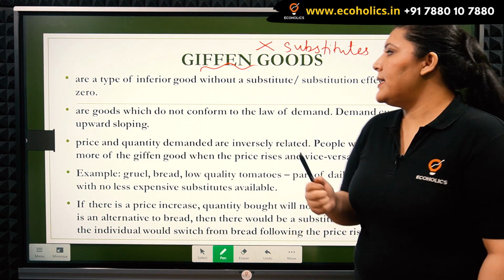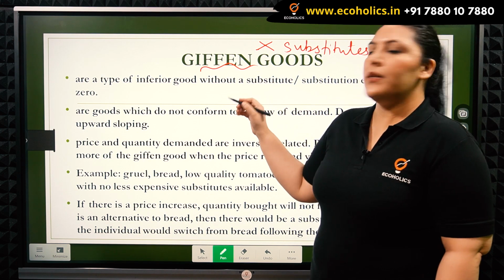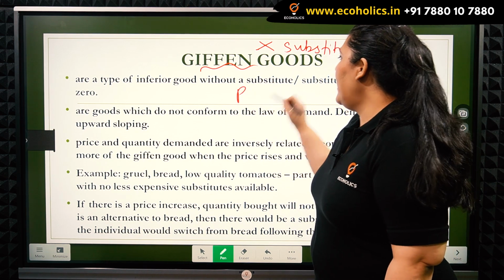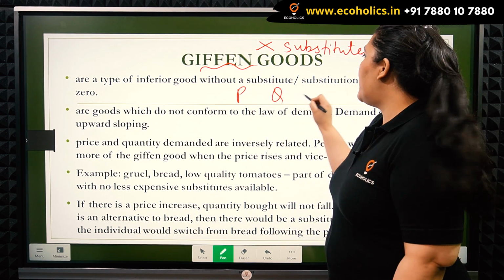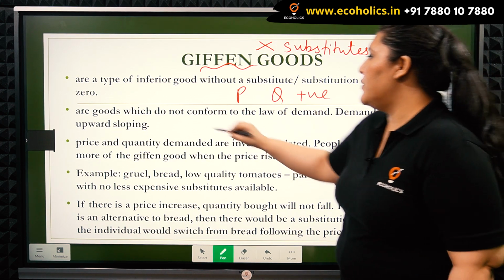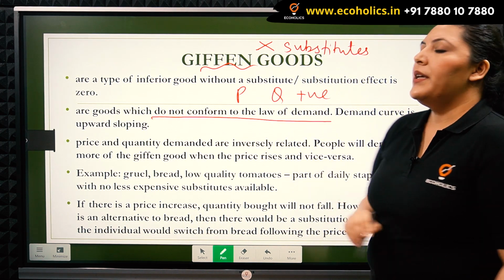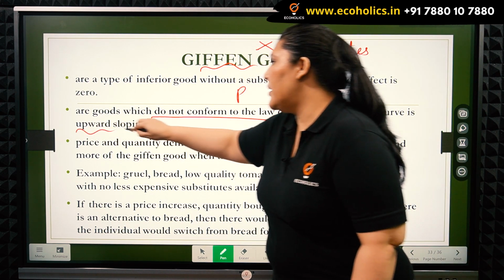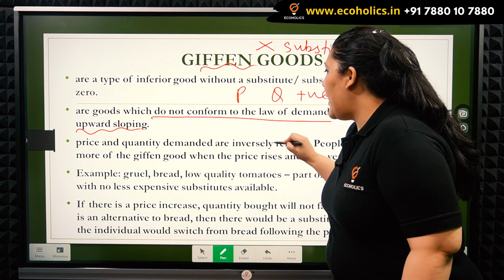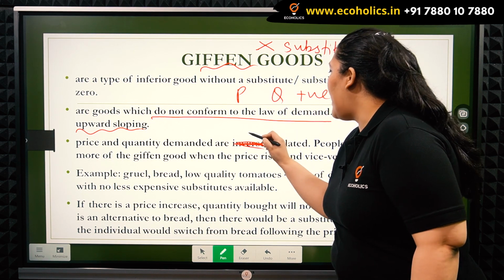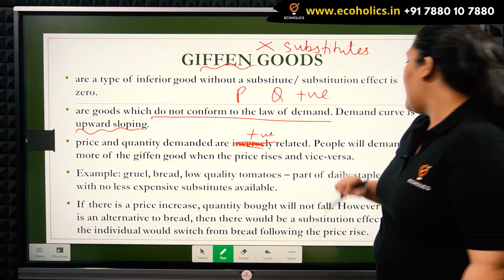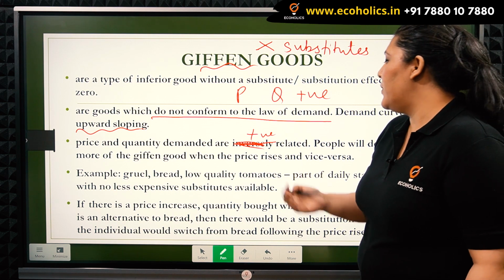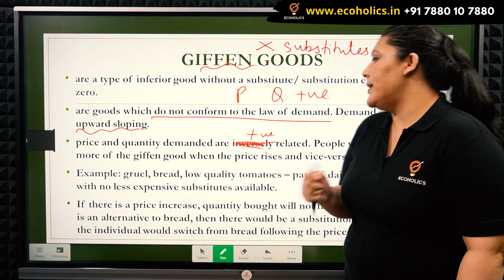So here we can see that in the case of Giffen goods, price and quantity have a positive relationship. So these commodities do not conform to the law of demand, and the demand curve is upward sloping. People will demand more of the given good when the price rises, and vice versa.